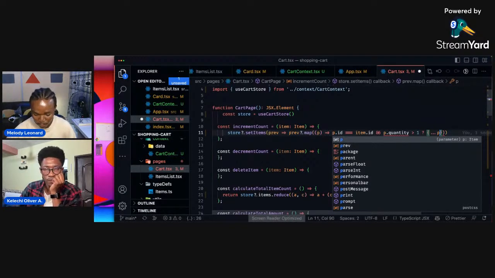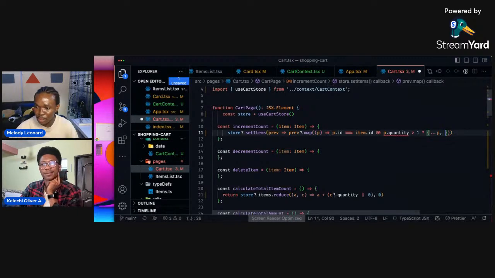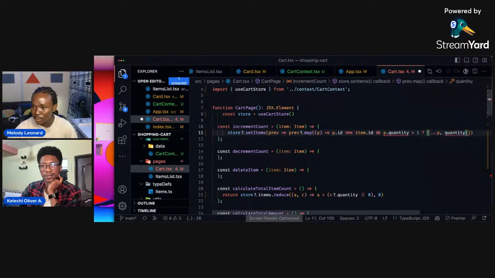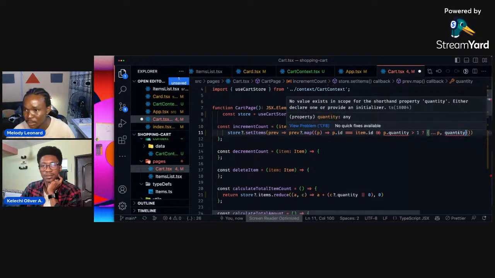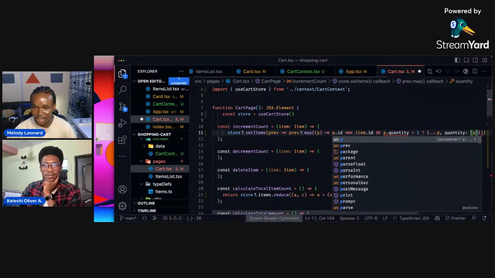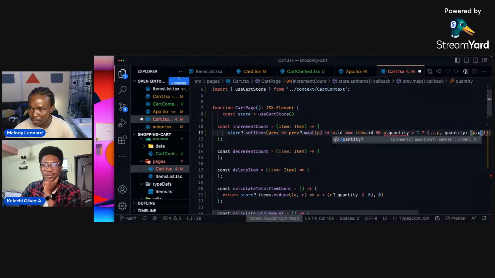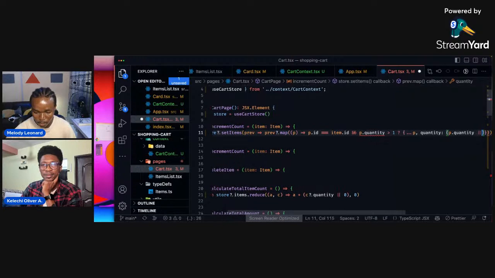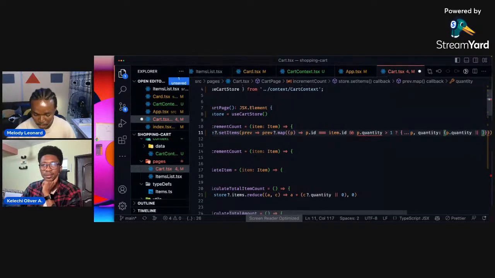So an object of the p, and we want to modify the quantity there. Am I spelling quantity right? Yeah, you're spelling it right. So the quantity is going to be, if there's a previous item, whatever the previous item is, so p.prevItem.quantity, or we make this zero, right?